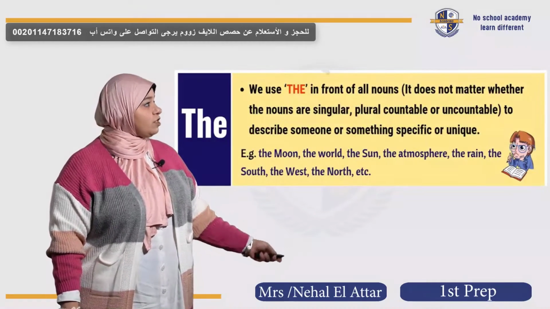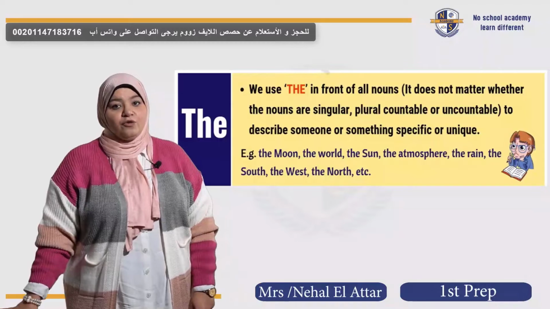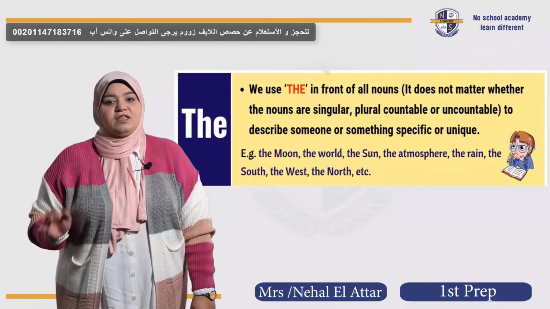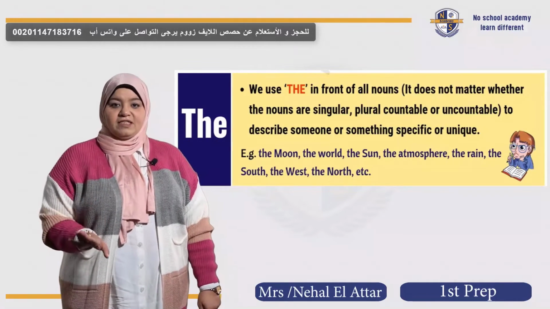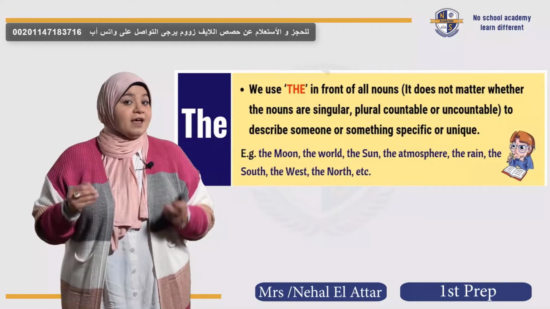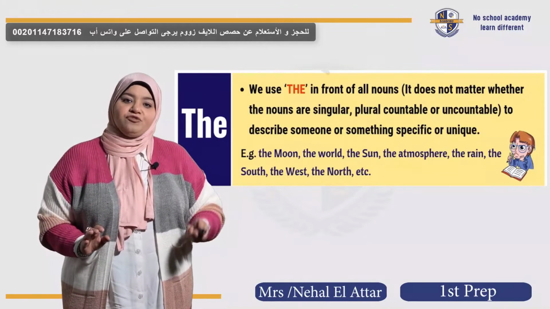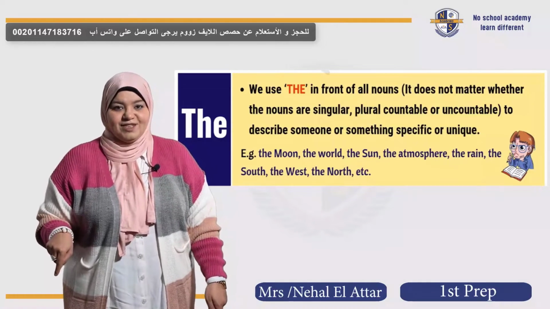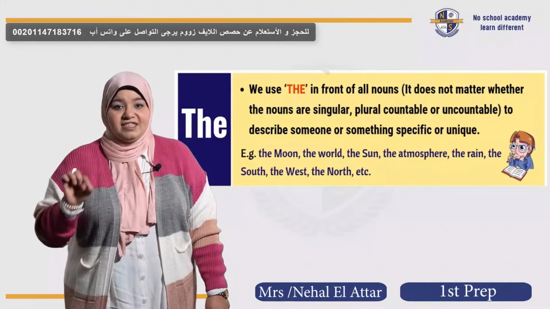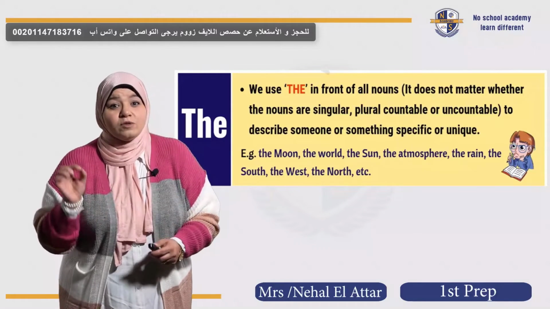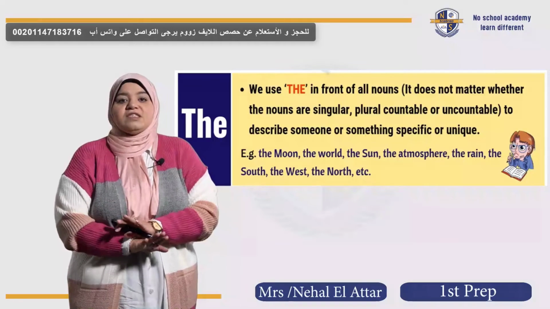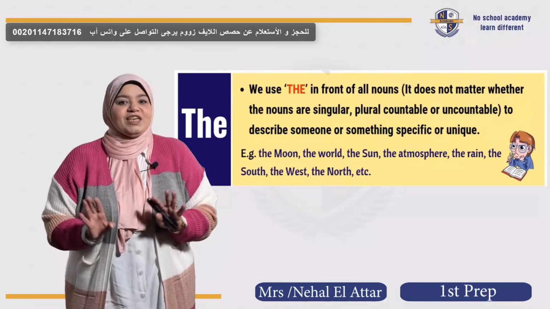Let's move on to another article, which is the. And the, of course, is used to talk about something specific, something certain, a certain thing that we know. What's this, Miss Nihal? Let's see the difference in two sentences. I see a car in the street. Any car, as I told you. But what's the difference between this sentence and the sentence I'm saying right now? I see the car. When I say I see the car, it means that we are talking about a certain car, mentioning it again in our talk. You see the difference? So this is the very main issue regarding the article the.